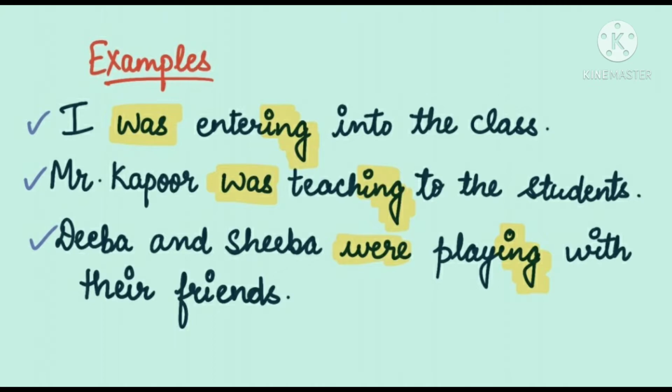Dear students, these highlighted words are just to remind you that don't forget to put ing with the verb, and second thing, you have to use a helping verb in your sentence. And here in past tense, we use two helping verbs, was or were.